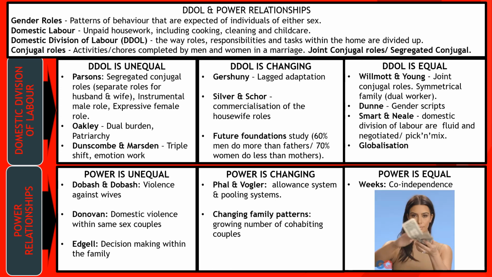And then lastly, power being equal. Jan Pahl, building on from Vogler, talks about how couples have co-independence. They pool their resources, but also maintain their independent source of income, which protects themselves and maintains their power. And there we have it, domestic division of labour and power relations.